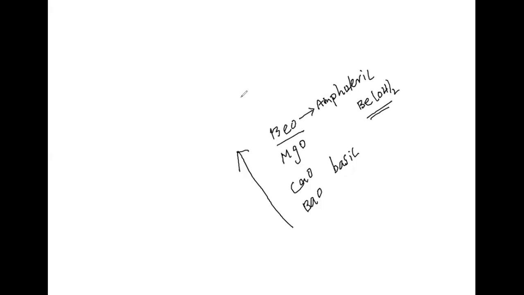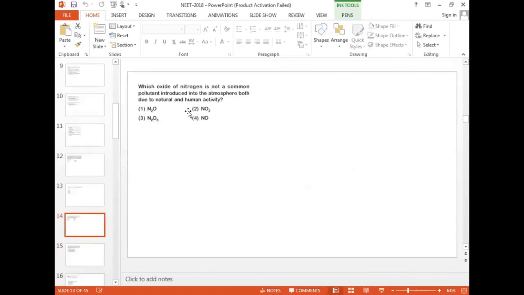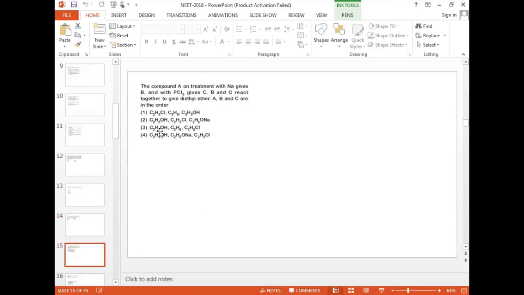Clear about this? Now see this one, the 14th one. One of you read the question. Which oxide of nitrogen is not a common pollutant introduced into the atmosphere both due to natural and human activity? Which one can we take? It is a direct question. Option 3, sir. N2O5. Very good. Correct, N2O5. Then see the next question.